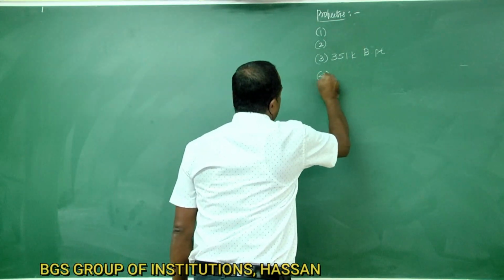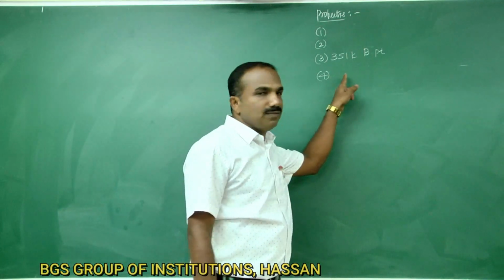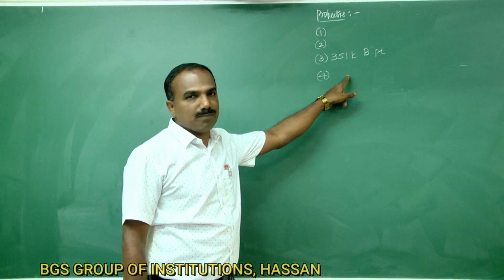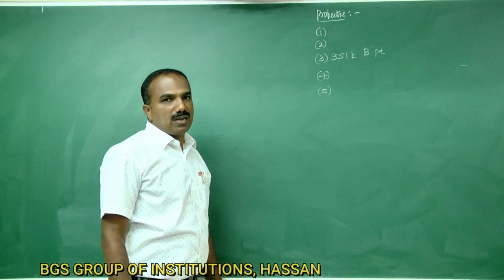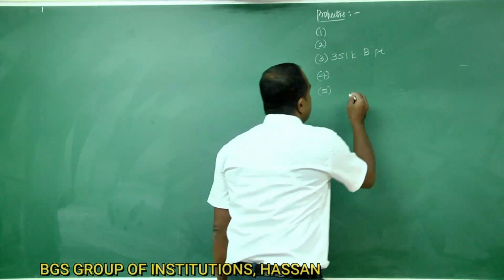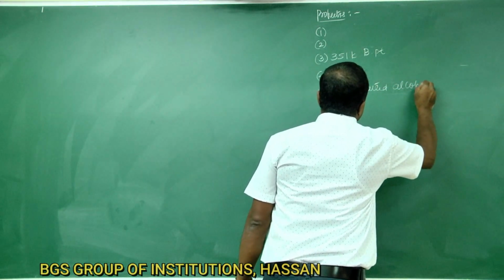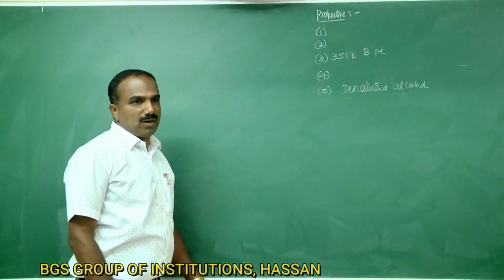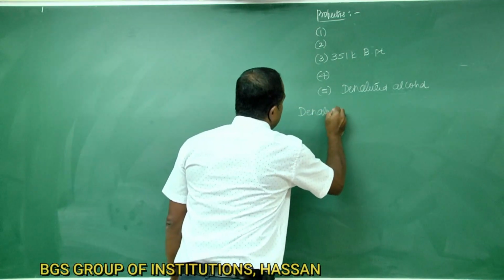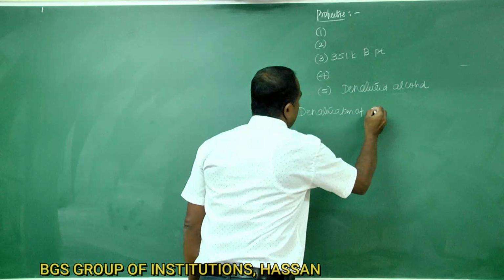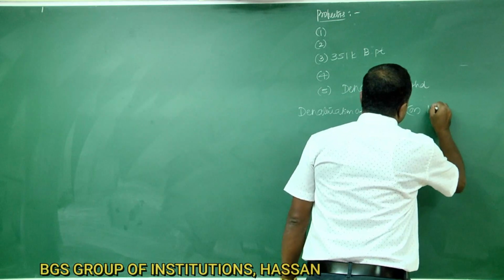Fourth one, ethyl alcohol is used as a solvent for the manufacture of paints, varnishes, etc. And fifth one, it is also used for the manufacture of industrial alcohol, that is called denatured alcohol. Denaturation of alcohol, or it is also called methylated spirit.